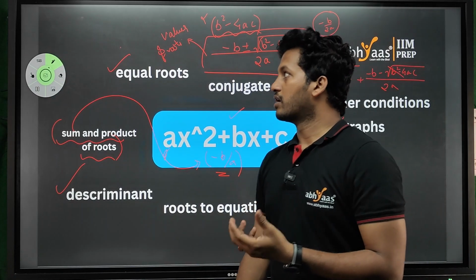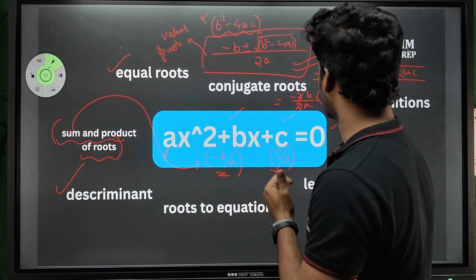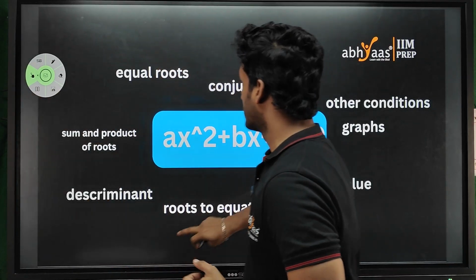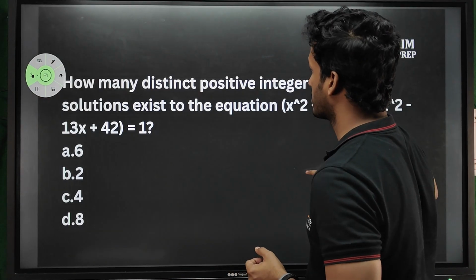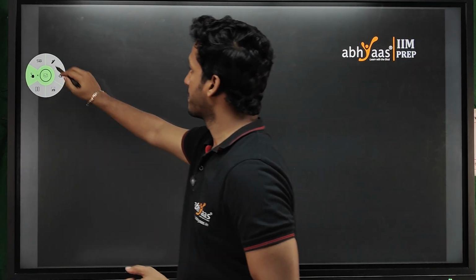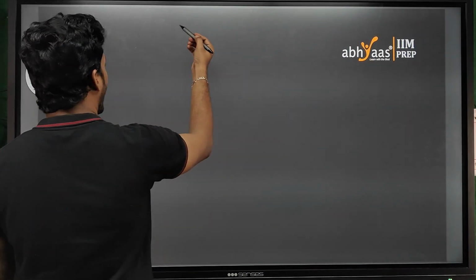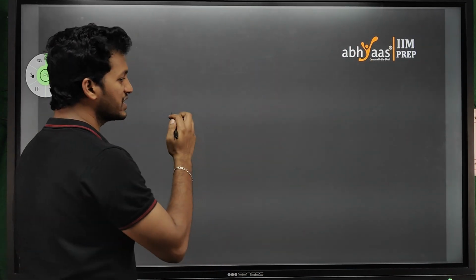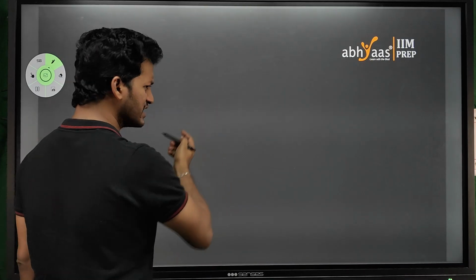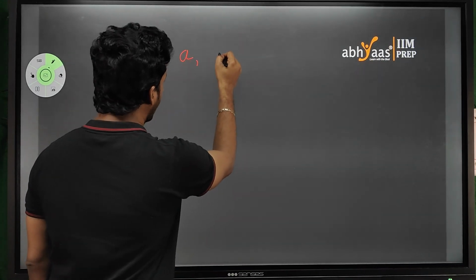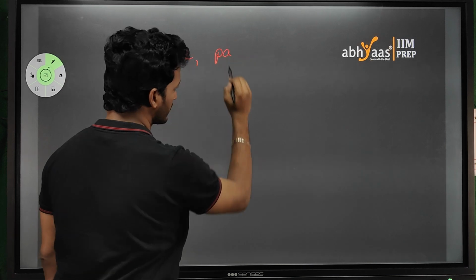Like, let us say, let me change the slide. The value, there are two roots. One root is p times the other. I think this problem also came in Indore. Okay, so one root is a and the other root is pa.